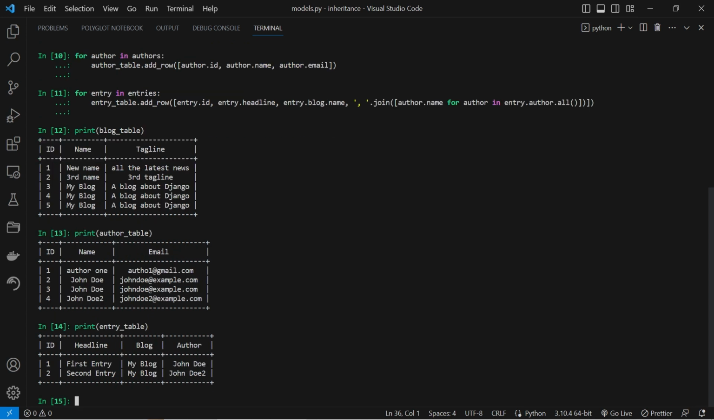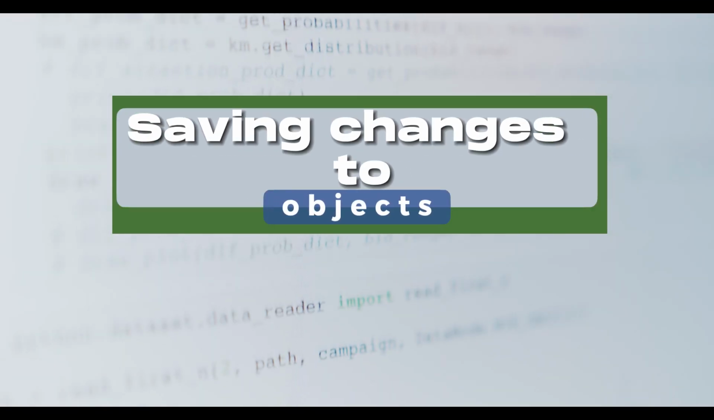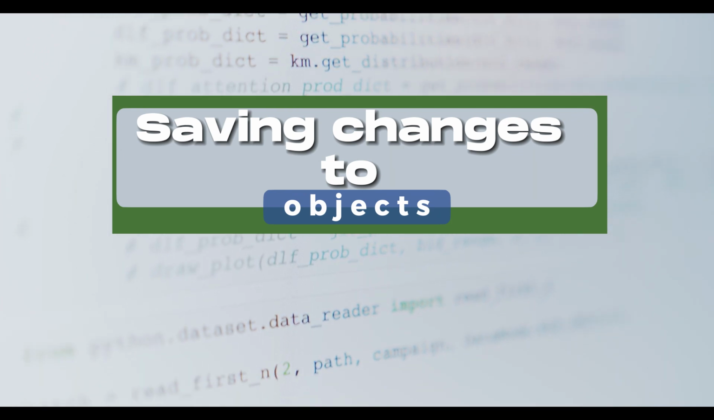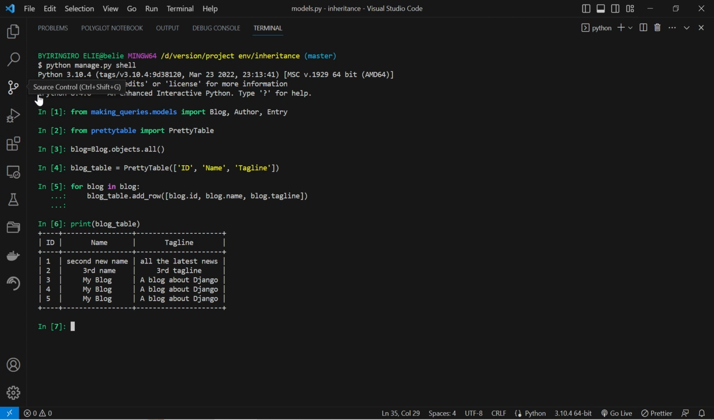Next, we are going to see how to update our objects. Saving changes to objects. I'll be using the PrettyTable library to demonstrate how the save method is used in Django. This library helps present data in a neat and visually pleasing table format. By using it, we can showcase the simplicity and effectiveness of the save method for updating existing objects in the database. That will make the process easy to understand.